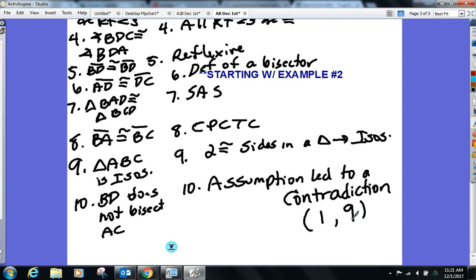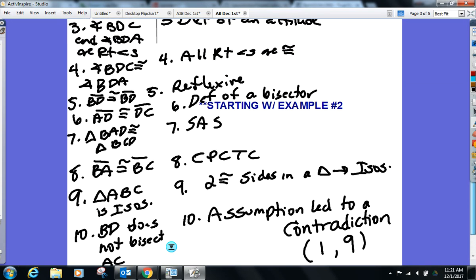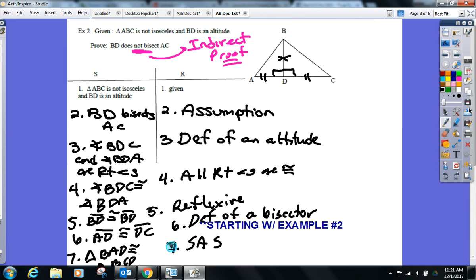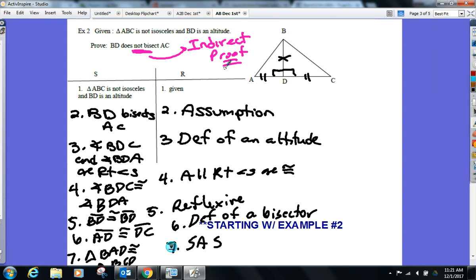Oh, we're going to go back up to 1. Go ahead, Amy. Yes. Because this is what I'm just going to talk about before we go to this next proof. You always make an assumption that'll lead to contradicting one of your givens. That's the way all these work. You make an assumption, which is always the opposite of the proof statement, and you try to contradict one of the givens. Which given is it always easiest to contradict? The not one. Always easy to contradict the not given.